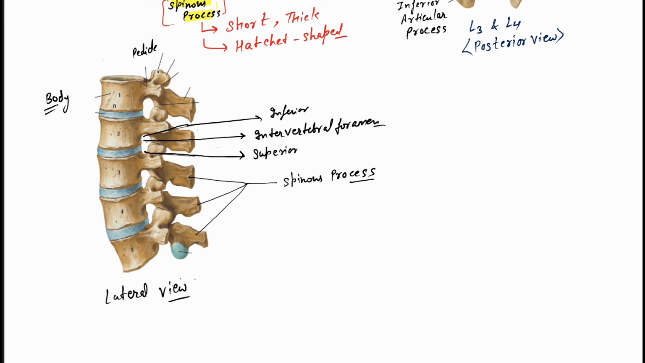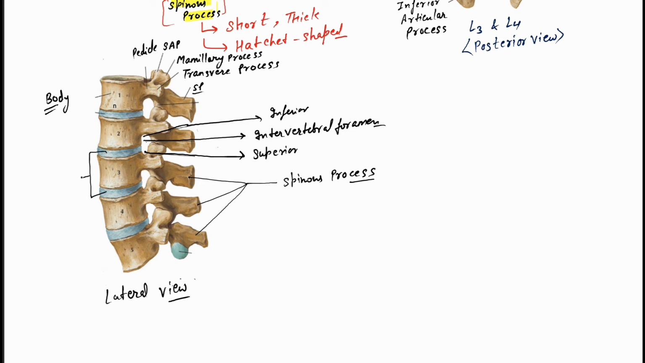Then this is our superior articular process. Then we have here, what is that? That is the mammillary process. Then which process is this? Tell me. This is the transverse process. Then which process is this? Already discussed, this is our spinous process. Then which part is this one?